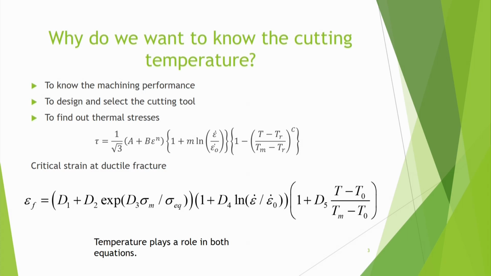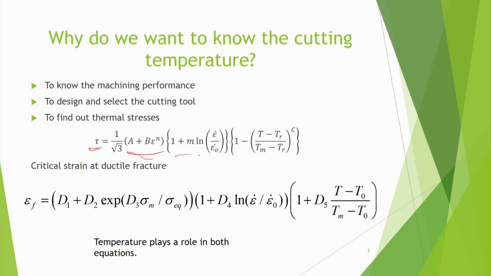One is the strain, other is the strain rate, and the third is the temperature. So, there is a famous Johnson-Cook equation that I have written. It is based on the Johnson-Cook model. Here tau is the shear strength, and this is 1 by root 3 times A plus B epsilon^n. This is the strain hardening component. It indicates that if strain is increasing, then the strength is increasing.